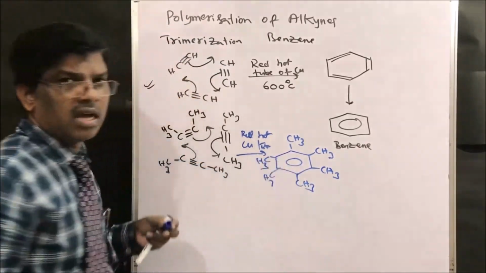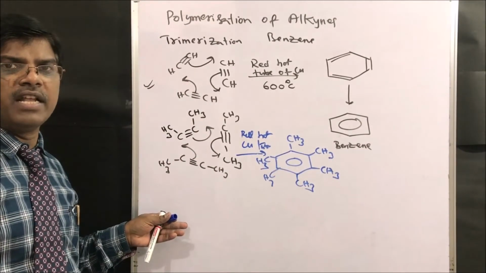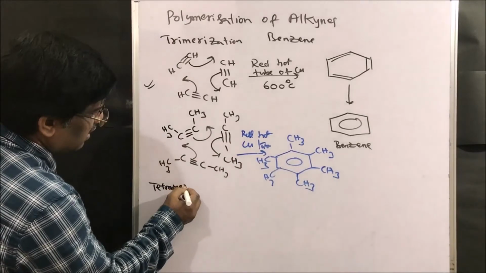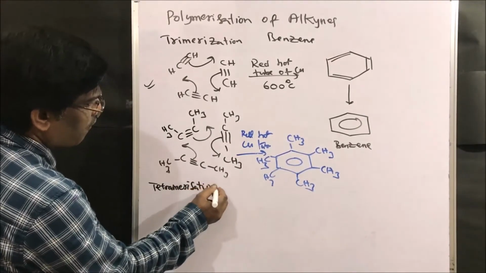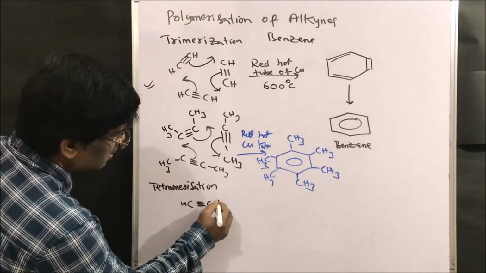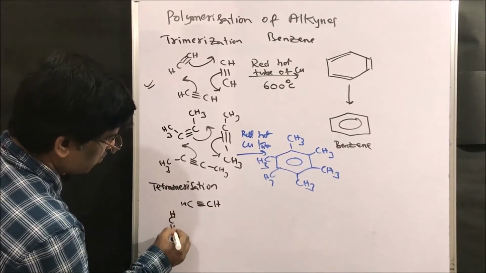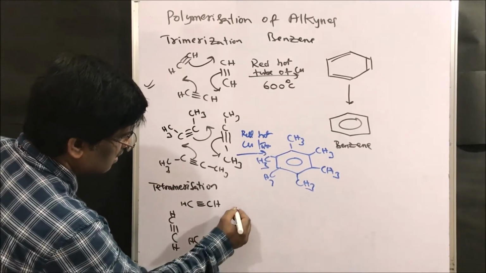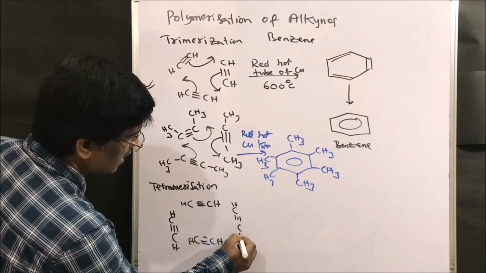Hexamethyl benzene. I am going to get hexamethyl benzene. Tetramerization of alkyne gives, so CH triple bond CH, triple bond CH, triple bond CH, triple bond CH.